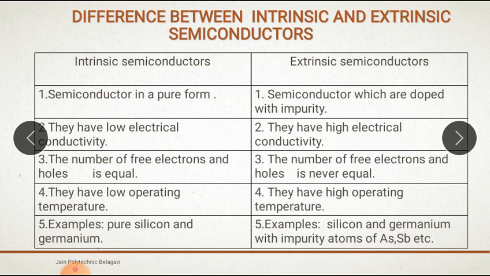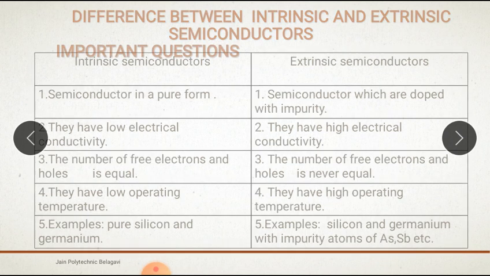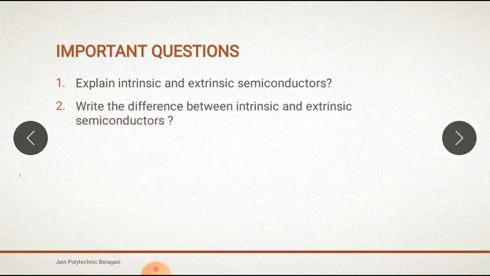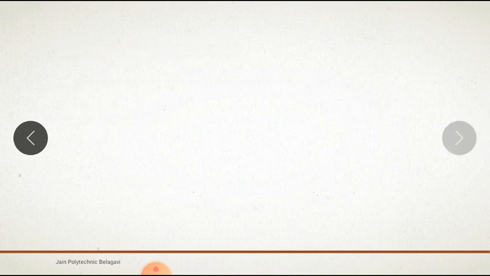Examples of intrinsic semiconductor: pure silicon and germanium. Extrinsic semiconductor: silicon, germanium with impurity atoms such as arsenic, etc. Important questions: explain intrinsic and extrinsic semiconductor and write the difference between intrinsic and extrinsic semiconductors.